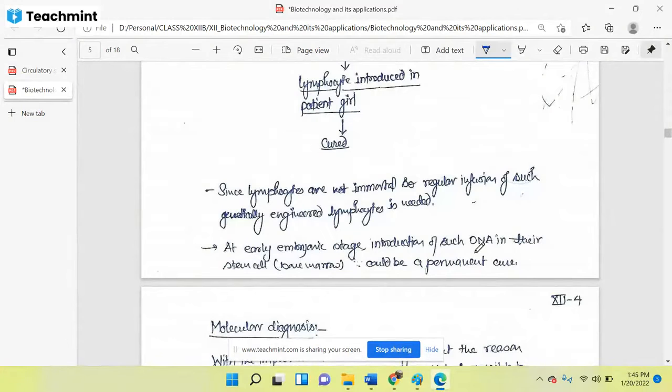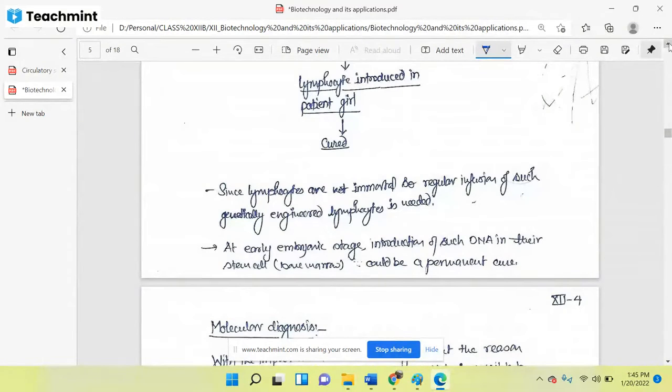So what happens in the early embryonic period? If we can get the information that this baby is having this disease or may have this disease, if the person is going through the diagnosis of genetic diseases, and we can find that this embryo is having this disease, then in embryonic stage, if we are doing some gene manipulations, then we can permanently cure that particular disease by this genetic engineering. But after birth, it is so much difficult to cure completely. All the time you will have to provide the genetically engineered lymphocyte.